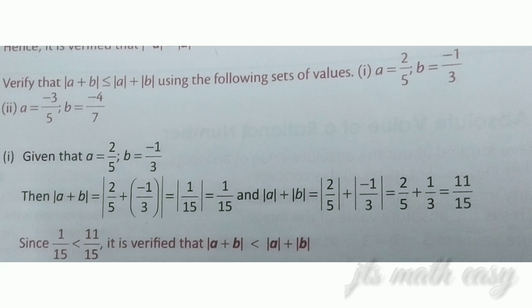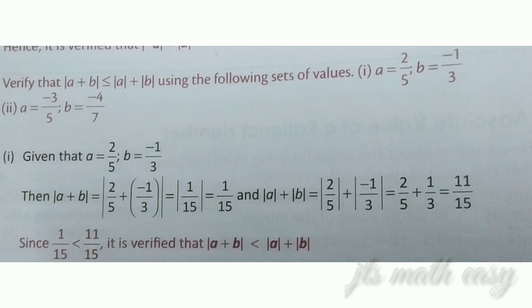So first, inside the modulus we want to take LCM. In the sense, you can apply the shortcut method: do cross multiply and denominator multiplication. So cross multiply means 3 2s are 6 minus 1 into 5 5, so 6 minus 5, divided by the denominator multiplication, 5 3s are 15. So the numerator is 6 minus 5, so it is 1, so 1 divided by 15. So that is the answer. So modulus of 1 by 15 is nothing but 1 by 15.